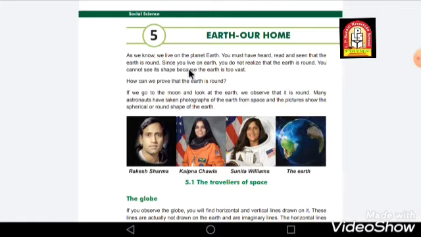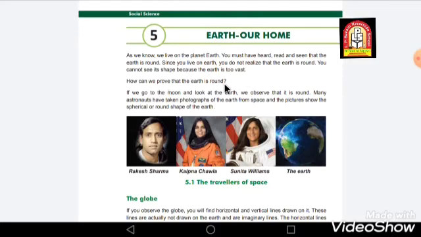Since we live on Earth, we do not realize or feel that the Earth is round. You cannot see its shape because the Earth is too vast. Why can't we see the Earth's shape? Because Earth is very big, which means it is too vast.